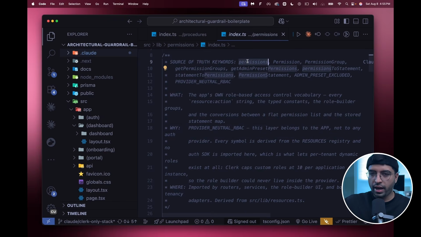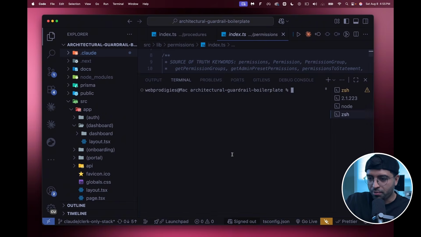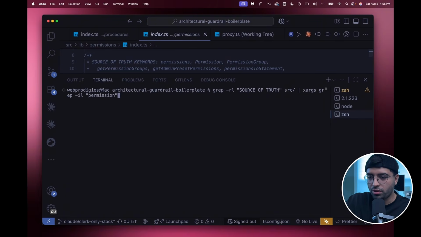And so now, if AI was trying to find patterns in the app, it could search for these words and find them instantly. But here's how I've enforced this so that it does not need to read context in order to find the locations first. The example that I'm going to show you here is just to find the source of truth keyword inside permissions. The way this works, guys, is through a grep script. And I've enforced this inside the CLAUDE.md file by telling it to first use a grep script to find a list of the files that are worth looking into.